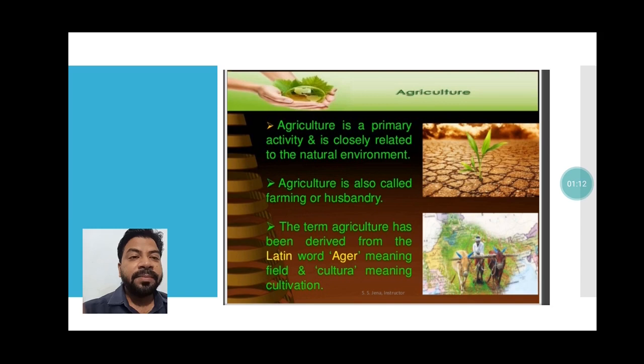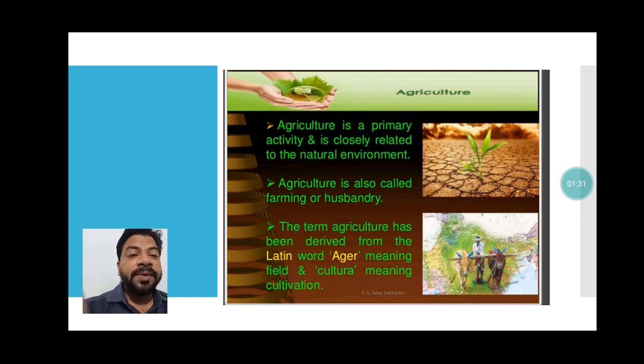In agriculture we sow the seed, that is natural, and whatever plants we get after harvesting, that is also natural. So we deal with the natural environment, that's why it is known as a primary activity.